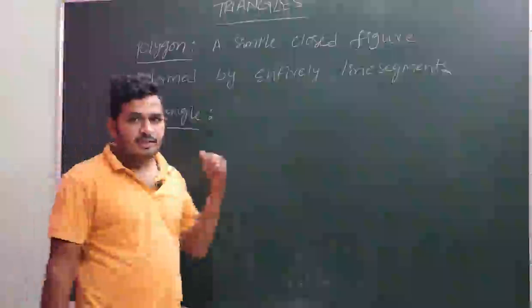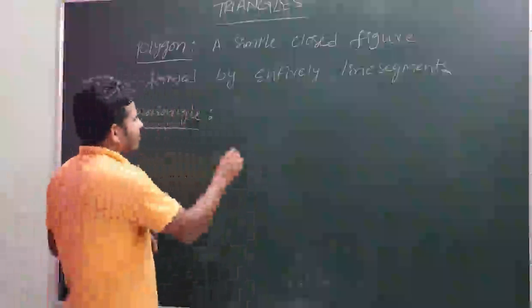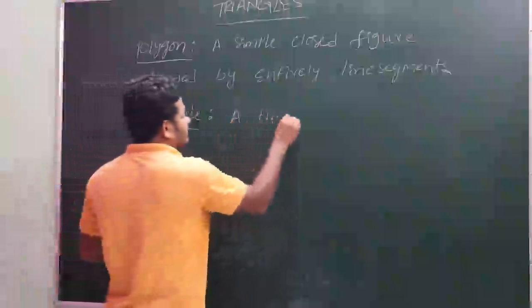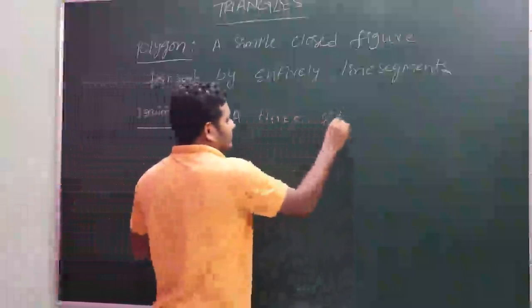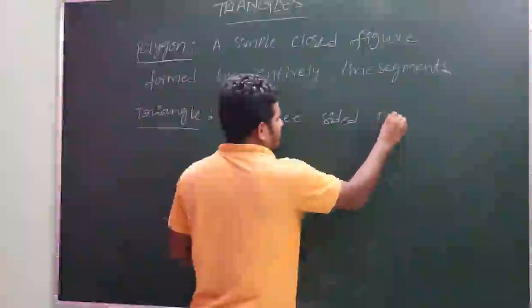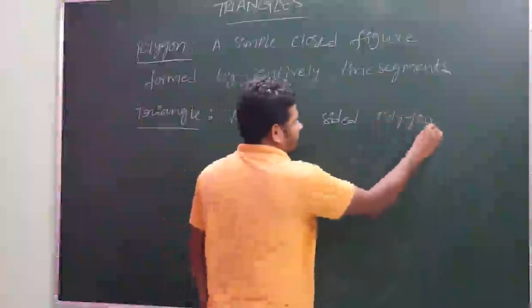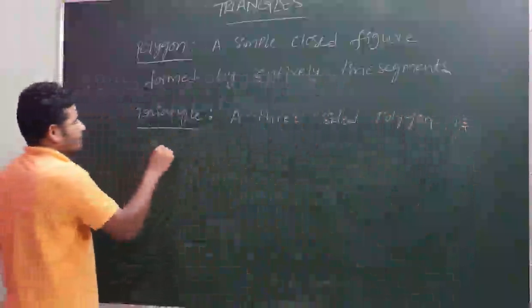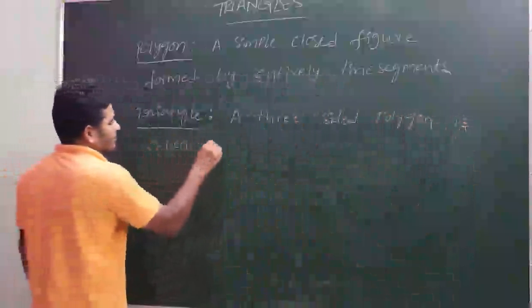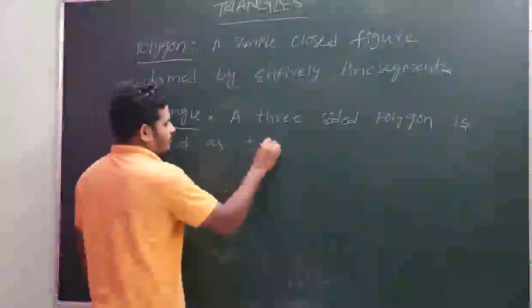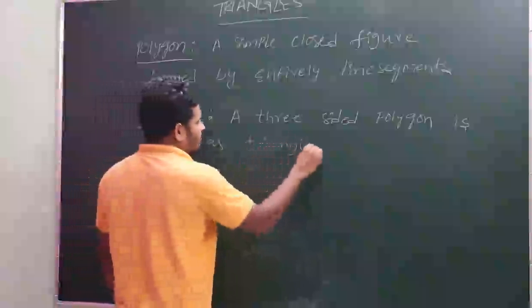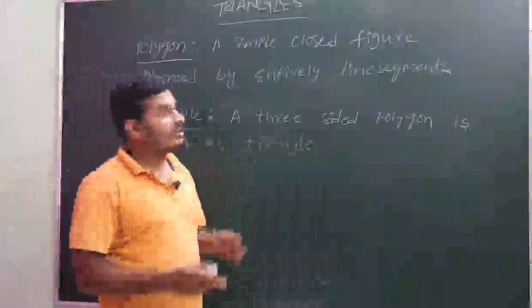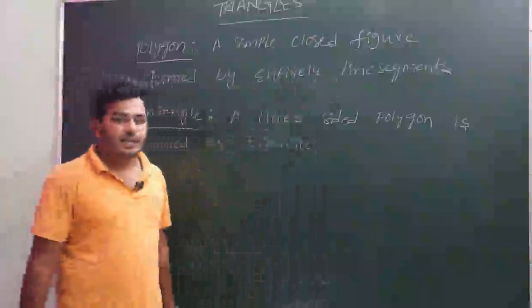So children, let us see the definition of triangle. A 3-sided polygon is called a triangle. Polygon means a simple closed figure formed entirely by line segments.